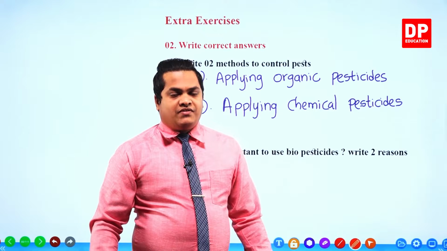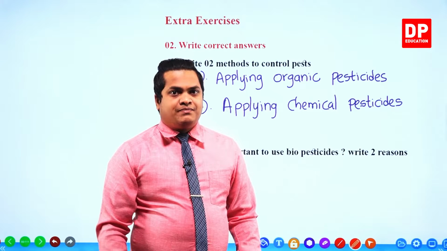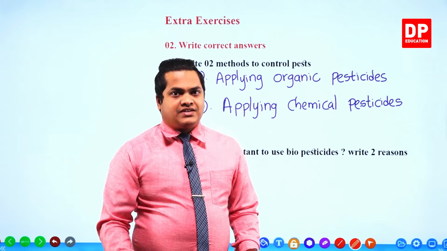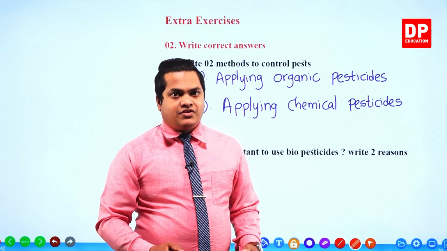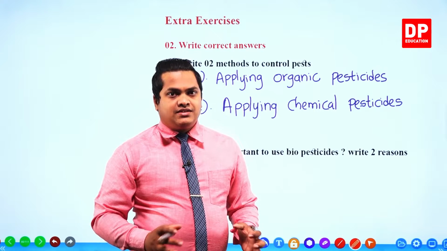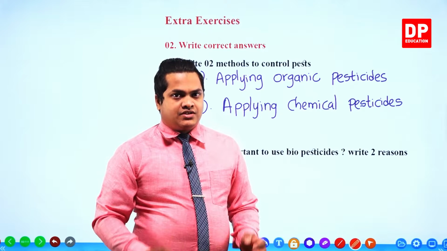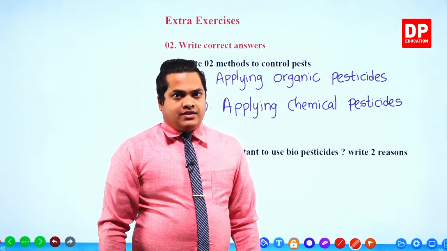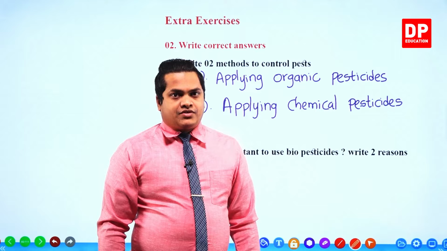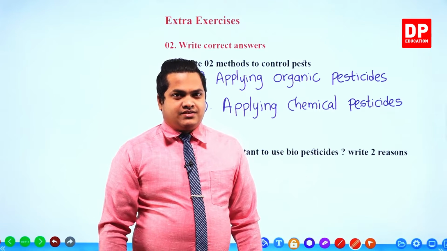Mosquito larva is a pest. So that pest can be controlled by the guppy fish. So that is an instance where we use this biological pest control.